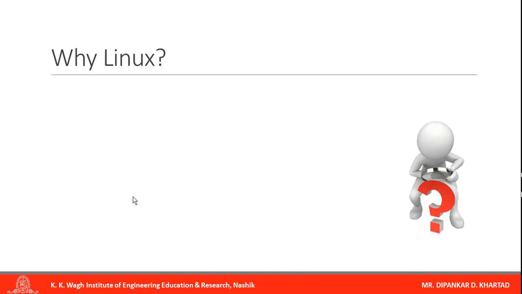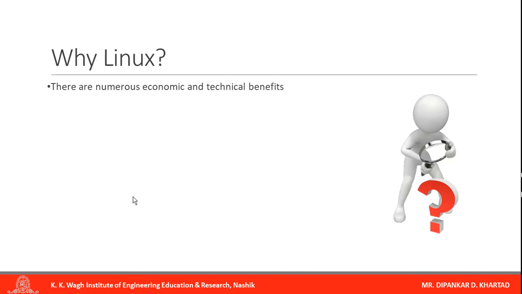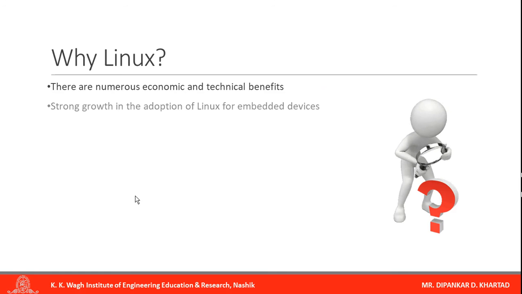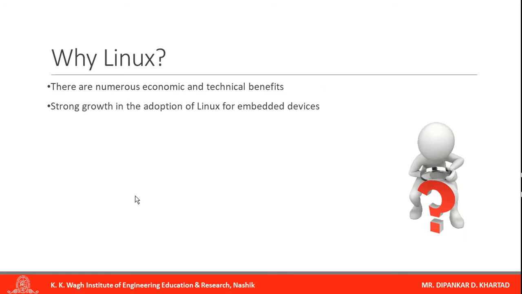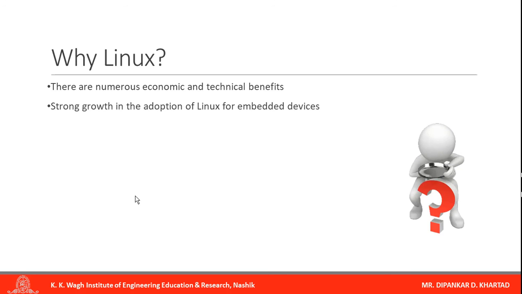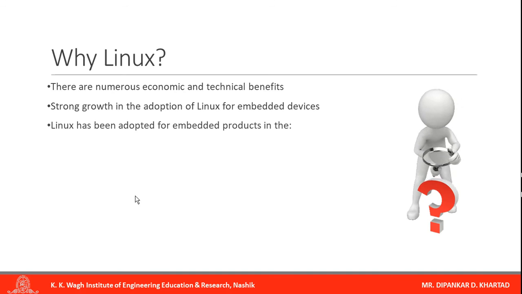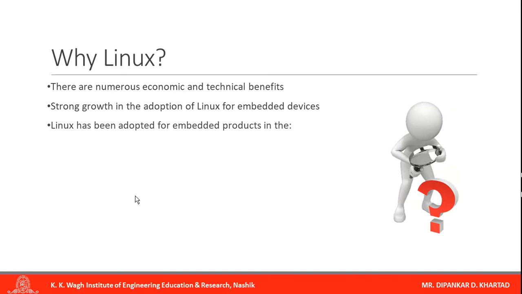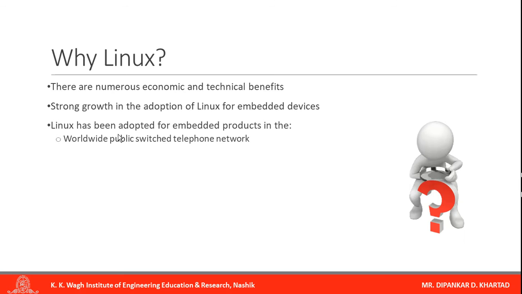Next question is, why Linux? There are numerous economic and technical benefits. Strong growth in the adoption of Linux for embedded devices. So an embedded device can directly use Linux. Linux has been adopted for embedded products in the worldwide public switched telephone network.